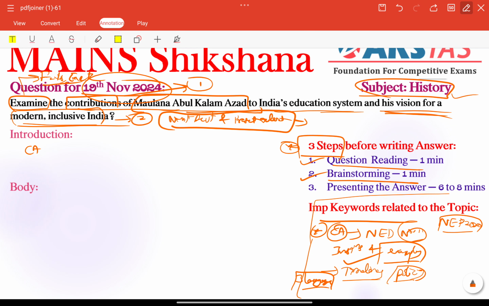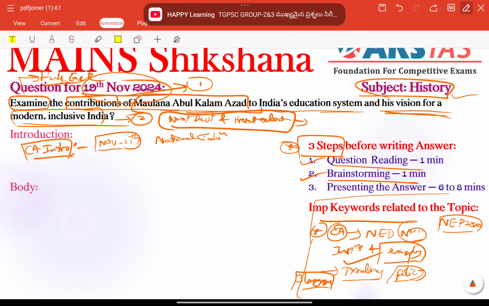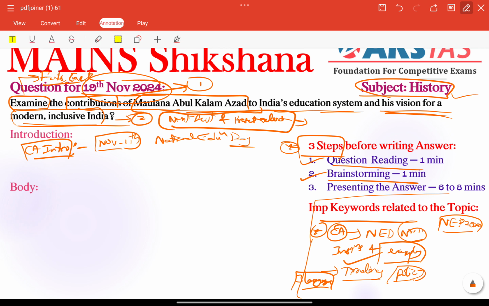Let's start today's introduction, that is a current affairs related introduction. So as of now we can mention that November 11th is observed as National Education Day, right? That is very important here, National Education Day, to commemorate the birth anniversary of Maulana Abul Kalam Azad, right? Very important. So next, in the background part, we can provide some important information related to Maulana